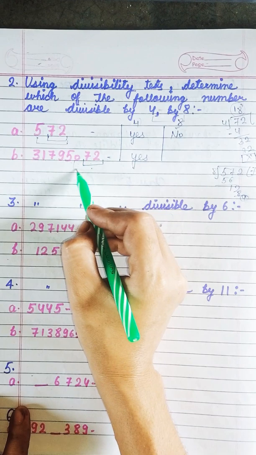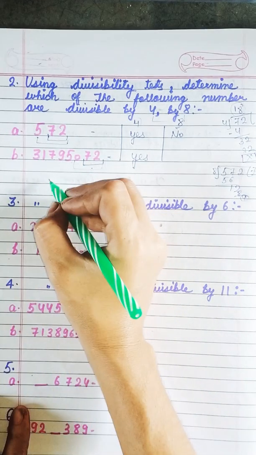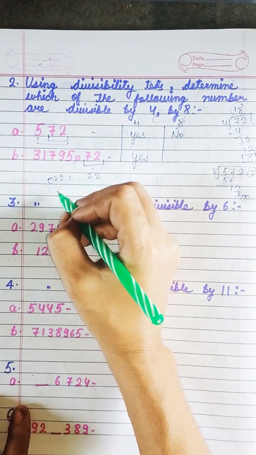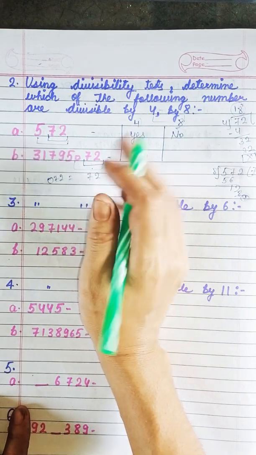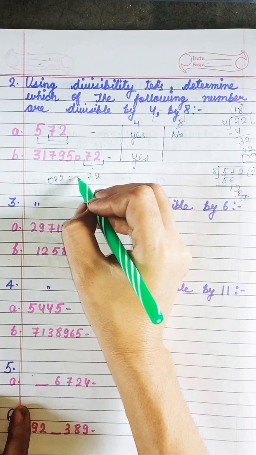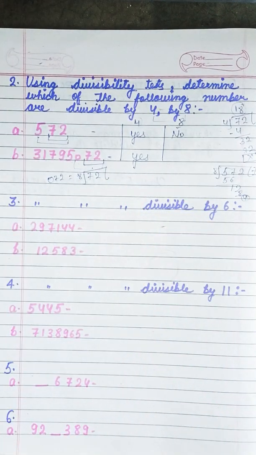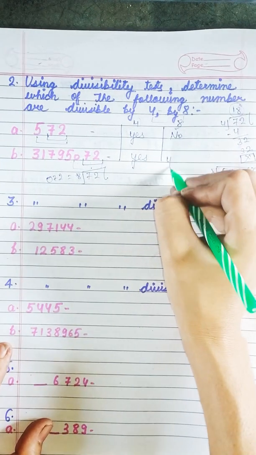Now 0 7 2. What is the meaning of 0 7 2? It means 72 only, because 0 in the starting is nothing. Okay, so we will divide it by 8. 8 9 is 72. Okay, so it is also divisible by 8.